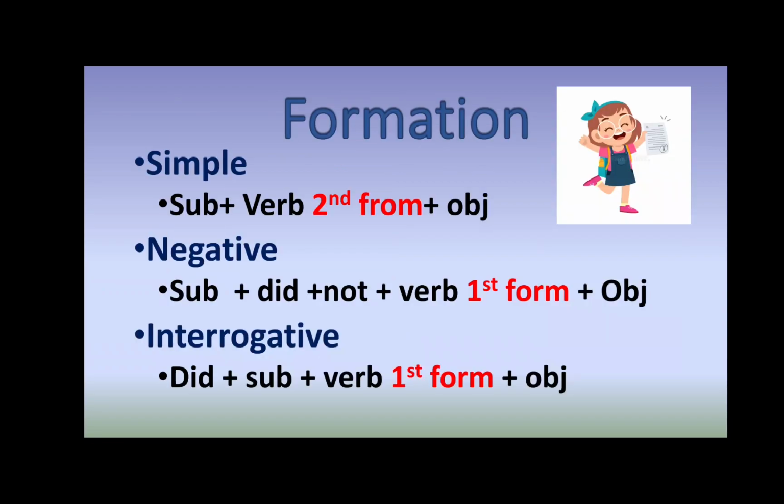So here are the formation of the simple past tense. Simple one is subject plus second form of verb plus object. Negative one is subject plus did plus not plus first form of verb plus object. Interrogative is did, which means second form of verb plus subject, first form of verb plus object, because after did always first form of verb will come if there is a verb.